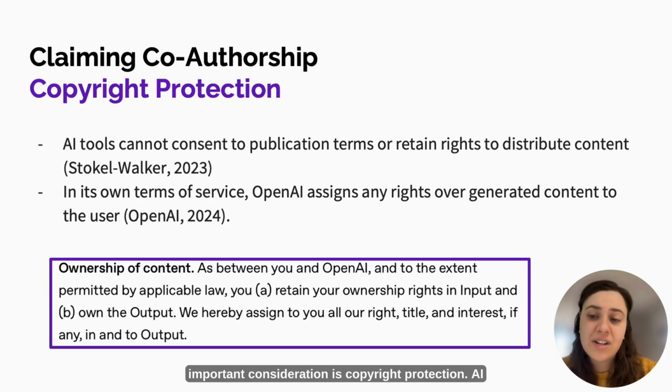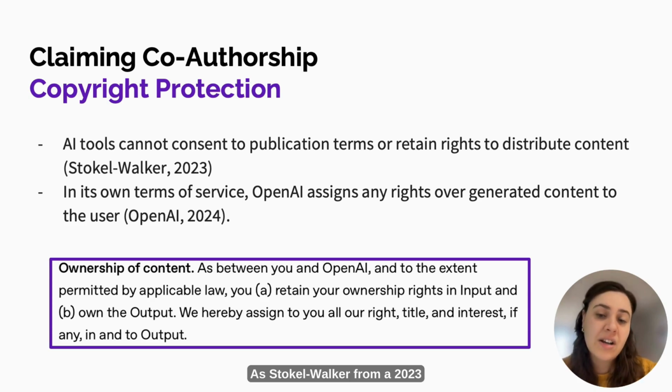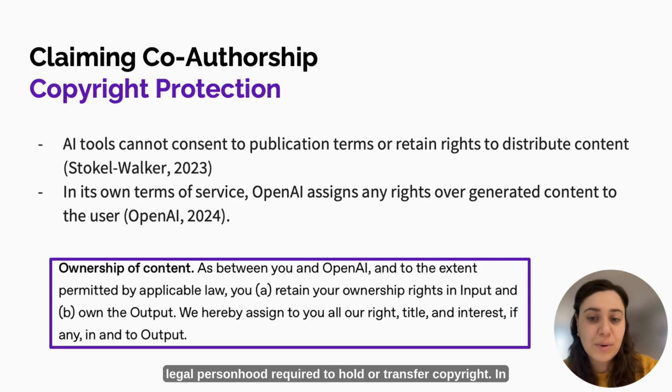Another important consideration is copyright protection. AI tools like ChatGPT can't consent to publication terms or retain rights over the content they generate. As Stokel-Walker, from a 2023 publication, explains, AI lacks the legal personhood required to hold or transfer copyright.